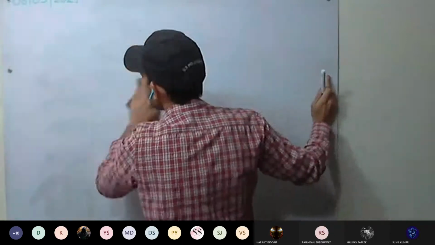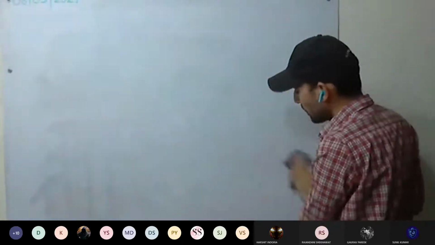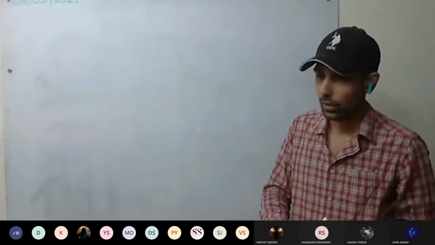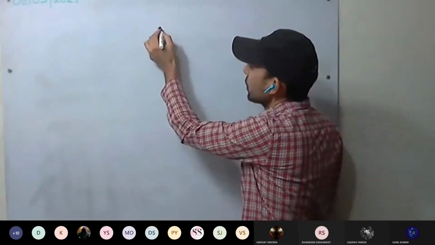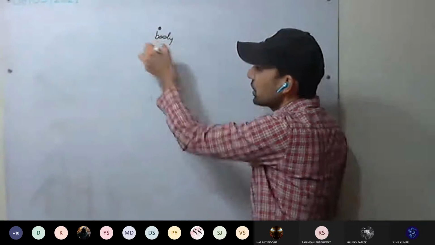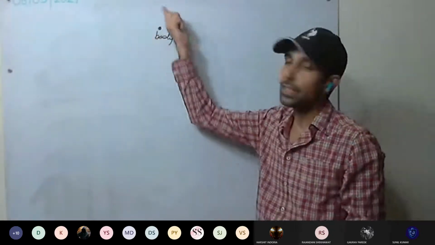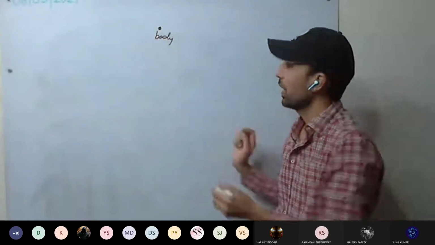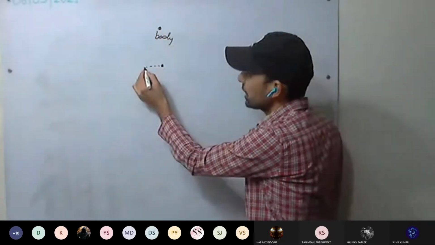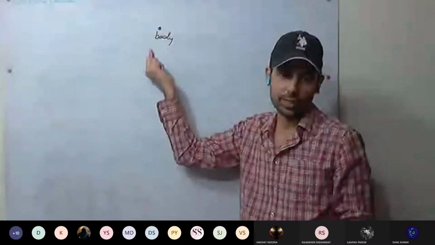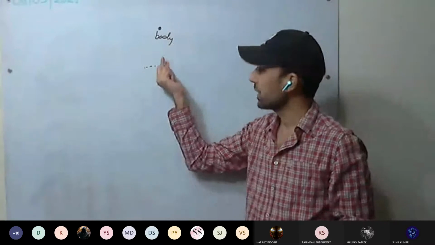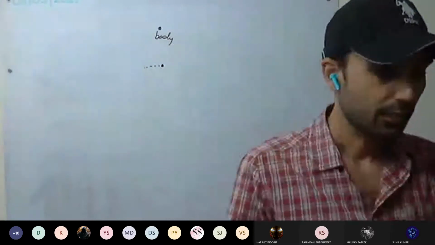So how can we define rest? If the position of the object does not change with respect to its immediate surrounding. Mainly we define it like this. If the position of the body is not changing with respect to its immediate surrounding, we usually say that the body is at rest. If a body's position is changing with respect to its immediate surrounding, then we say that the body is in motion. The definition is clear.